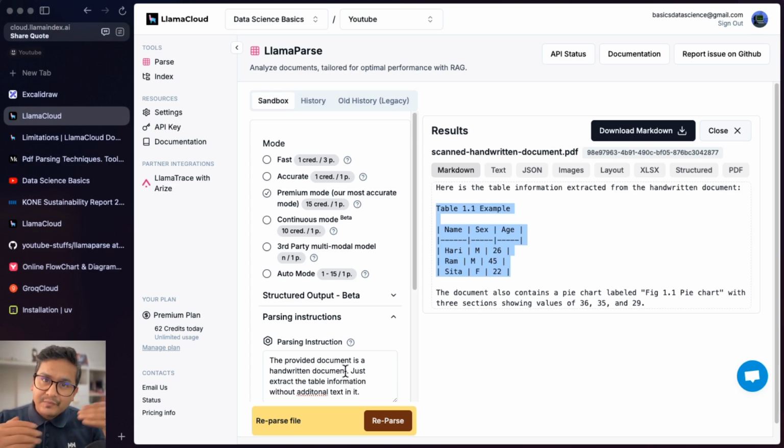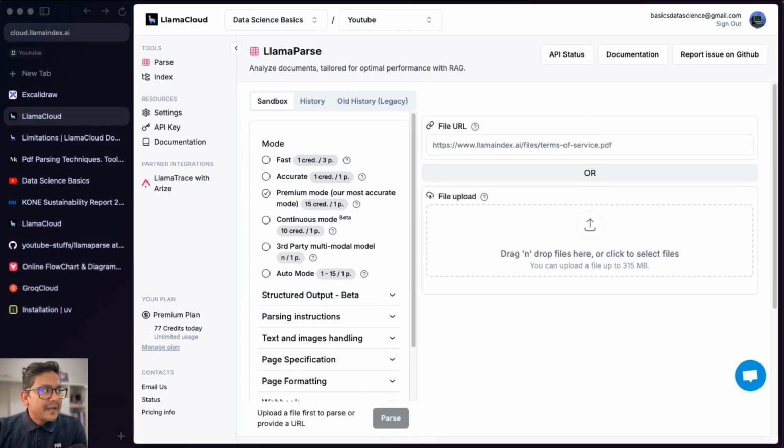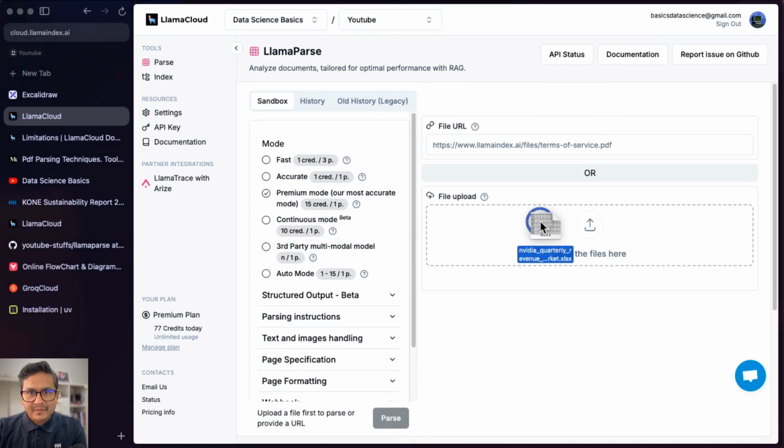This is really good because you might have complex documents, and inside one page you also don't want to get all the information out of it. Right, this is kind of handy to have, the parsing instructions. So now let's parse the Excel. What I will do is I will just take one example of some Excel file here.